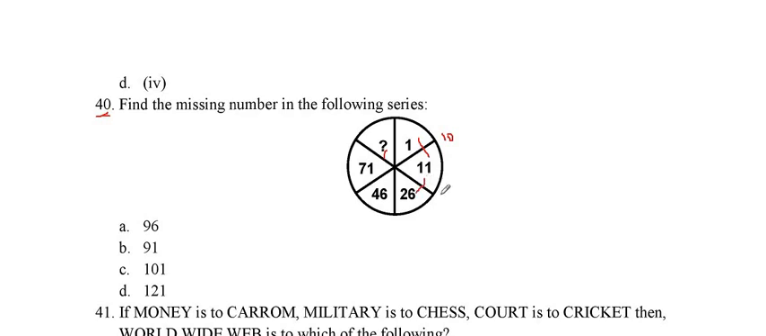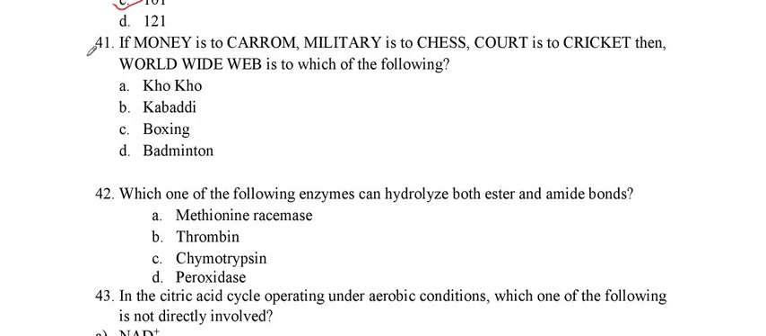The difference is 15. Similarly, what is the difference? The difference is 15, and the difference between 26 and 46 is 20, and between 46 and 70 is 25. So the difference is increasing by 5, so the next is 30. If we add 71 with 30, the answer is 101. So this is the right answer. So now we go for the next question.